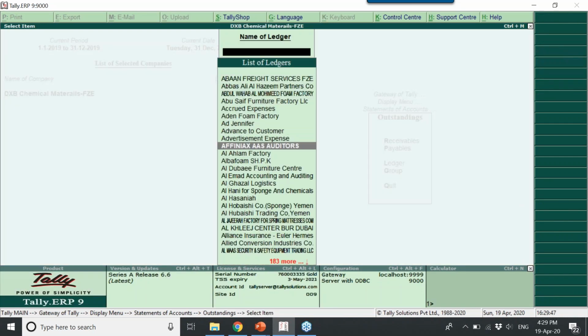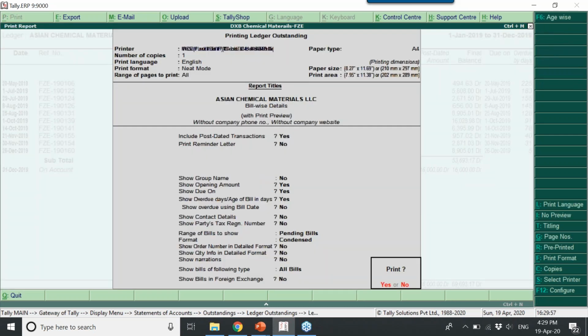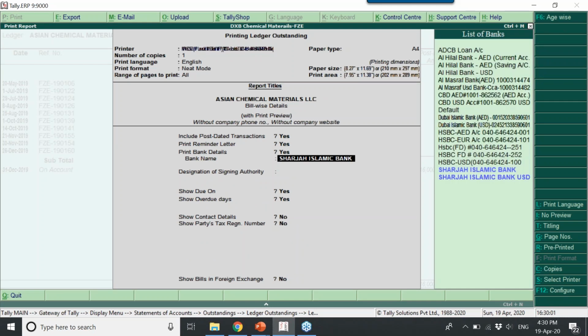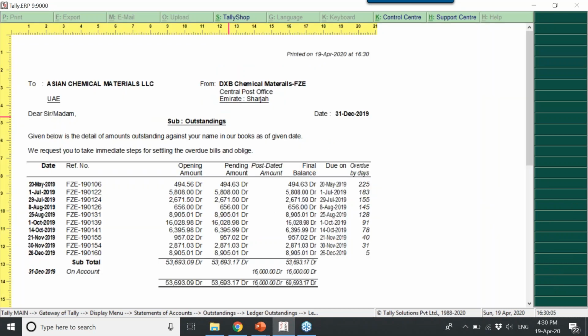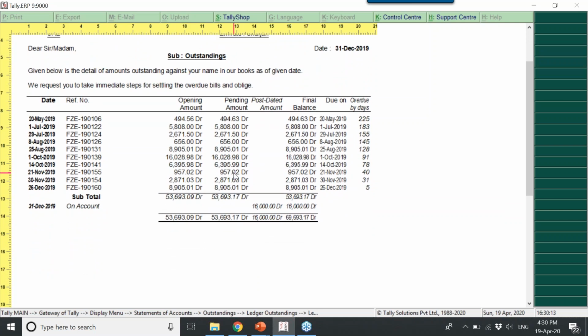it's an advance bill. Let me select any other customer. This has a few bills. Let me select reminder letter. Bank details I want to show. You can see here, this shows the outstanding from so and so, pending amount, final amount.